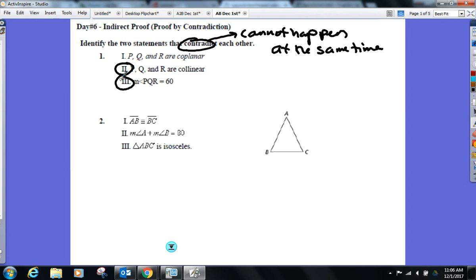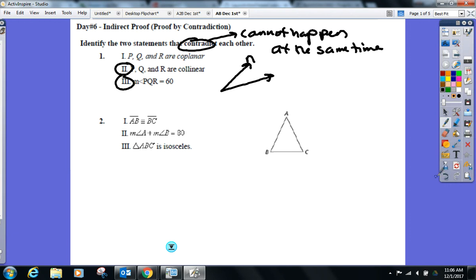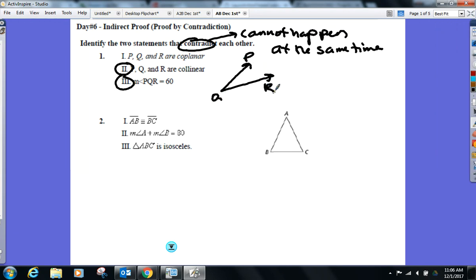If you remember, what is the definition of collinear? Same line. Everyone knows what a line is in here, right? And if I have an angle of 60 degrees and it's called PQR, is that a straight line right there that contains P, Q and R? Absolutely not. Right? So those two cannot happen at the same time.